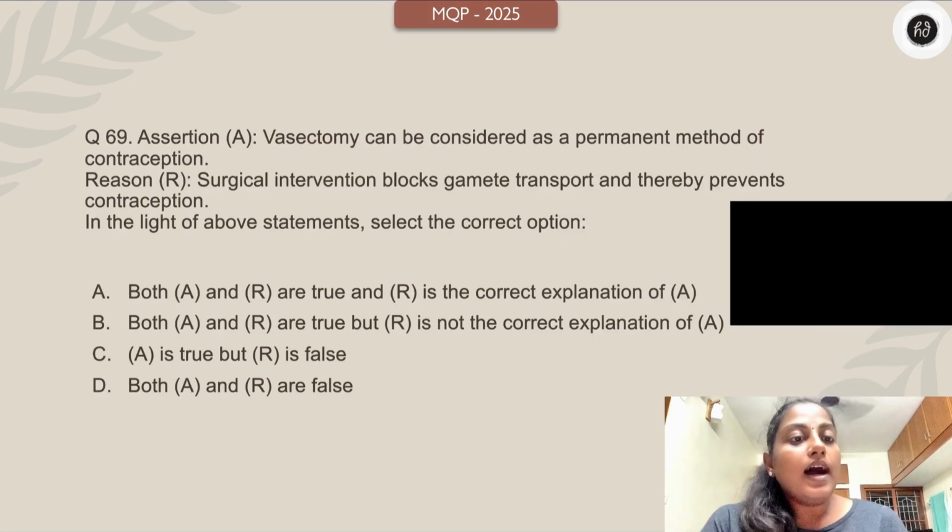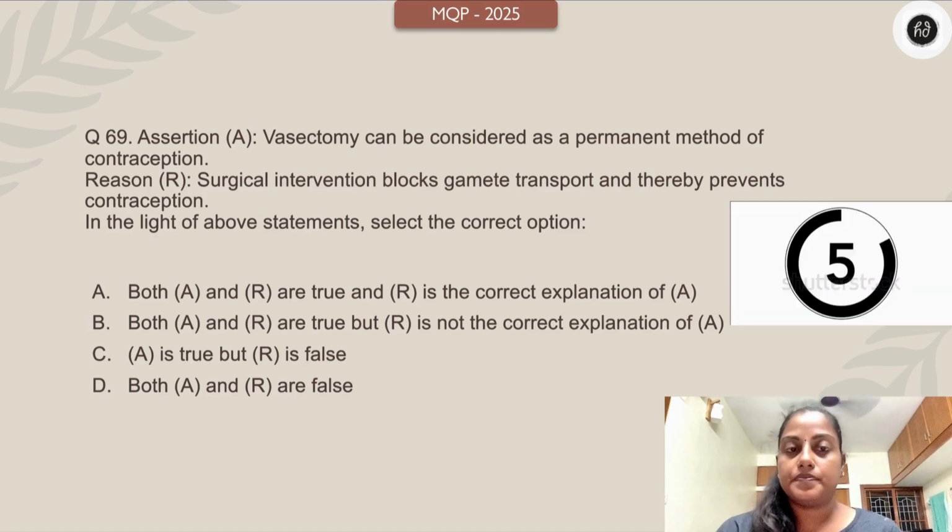Assertion: vasectomy can be considered as a permanent method of contraception. Reason: surgical intervention blocks gamete transport and thereby prevents contraception. A and R are true, R is the correct explanation. A and R are true, R is not the correct explanation. A true, R false. A and R are false. Your time starts. 3, 2, 1 right now.